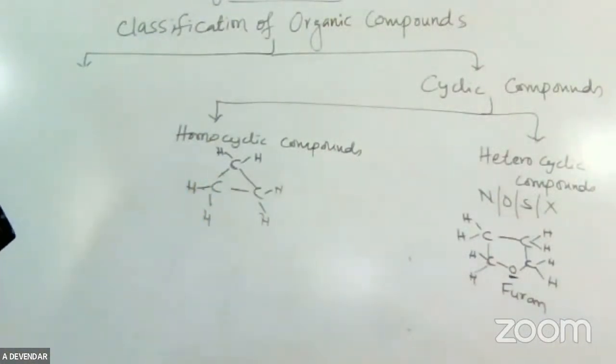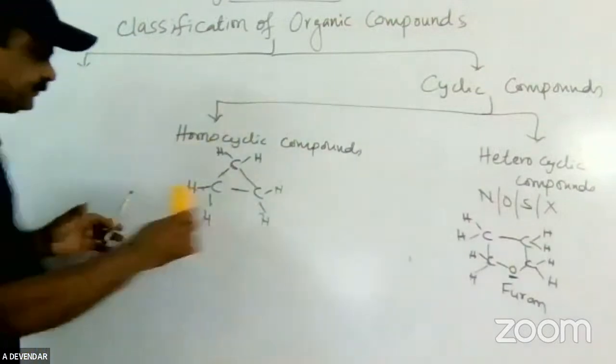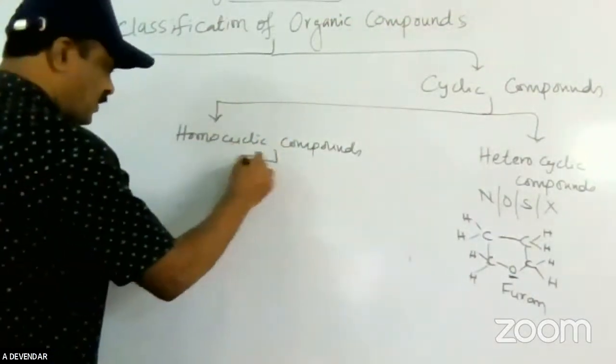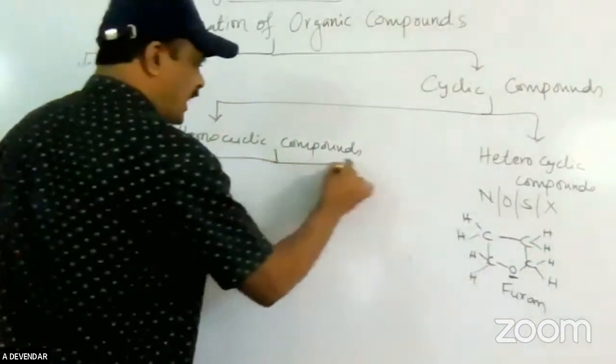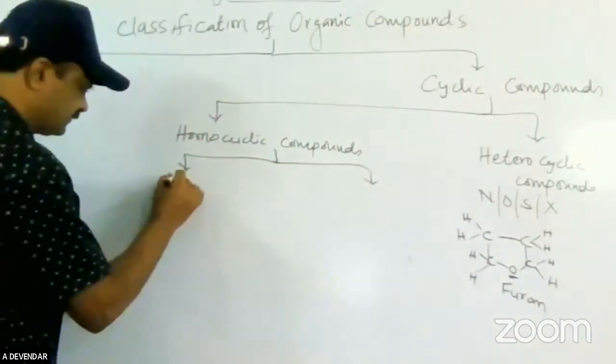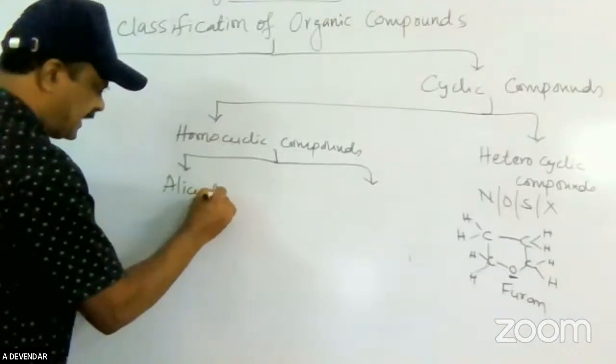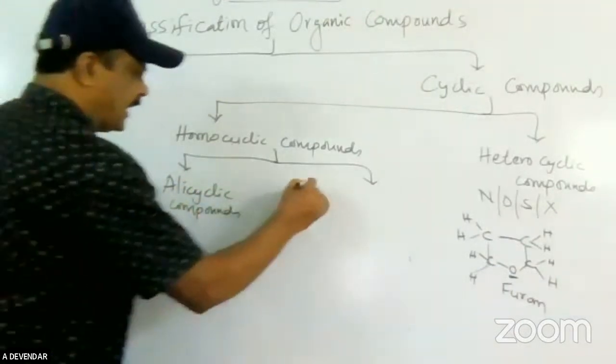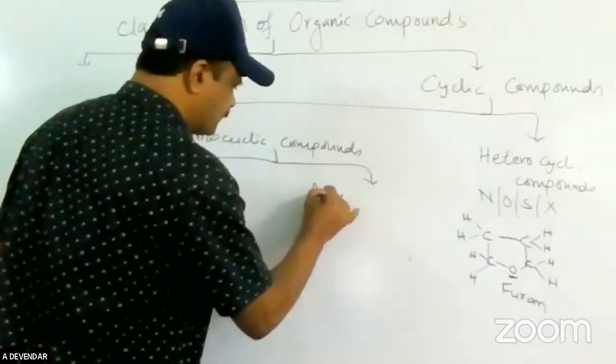These homocyclic compounds are further divided into alicyclic compounds and aromatic compounds.